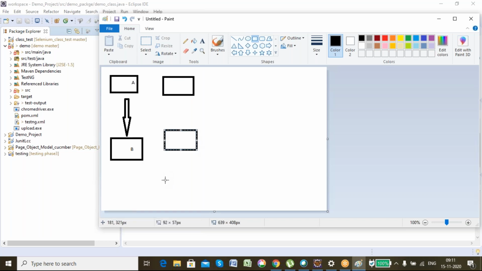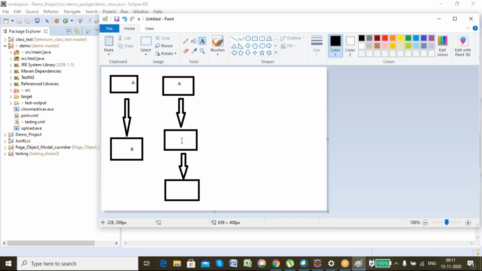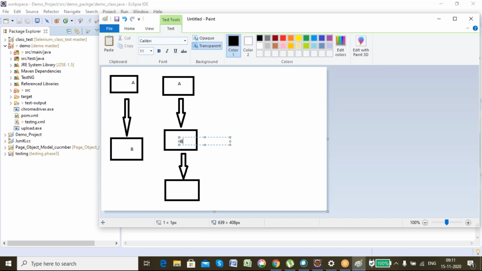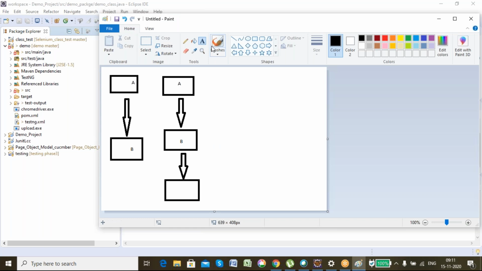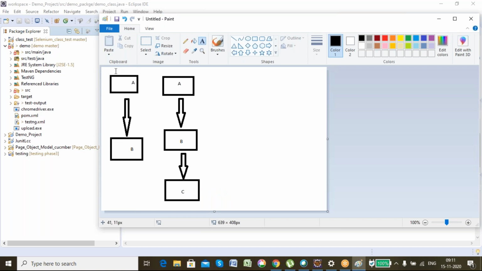So what is multi-level inheritance? This is single inheritance.